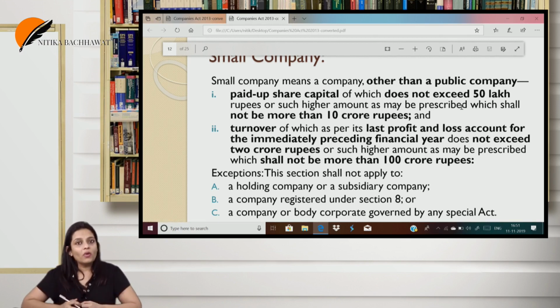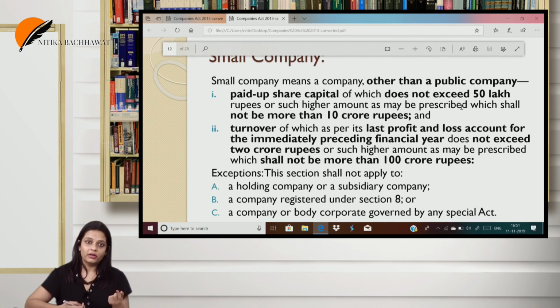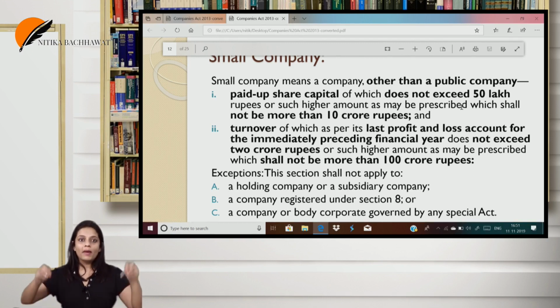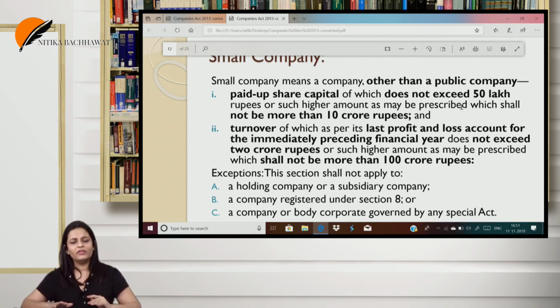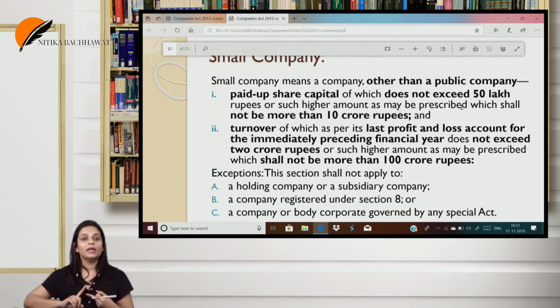Small company enjoys certain benefits. So even if a public company fulfills these restrictions, it can never enjoy those benefits. This clause does not apply in case of a holding and a subsidiary. So if a holding and a subsidiary, either of them, fulfill these conditions, no matter what, they will not enjoy the privileges of a small company. Then Section 8 company and a company which is governed by a special act.